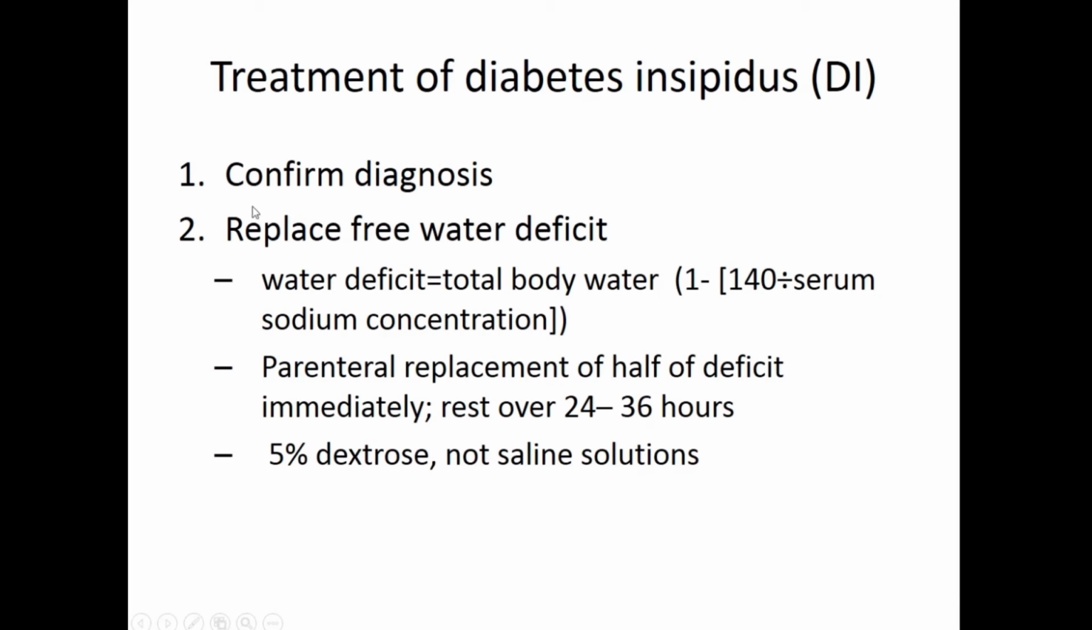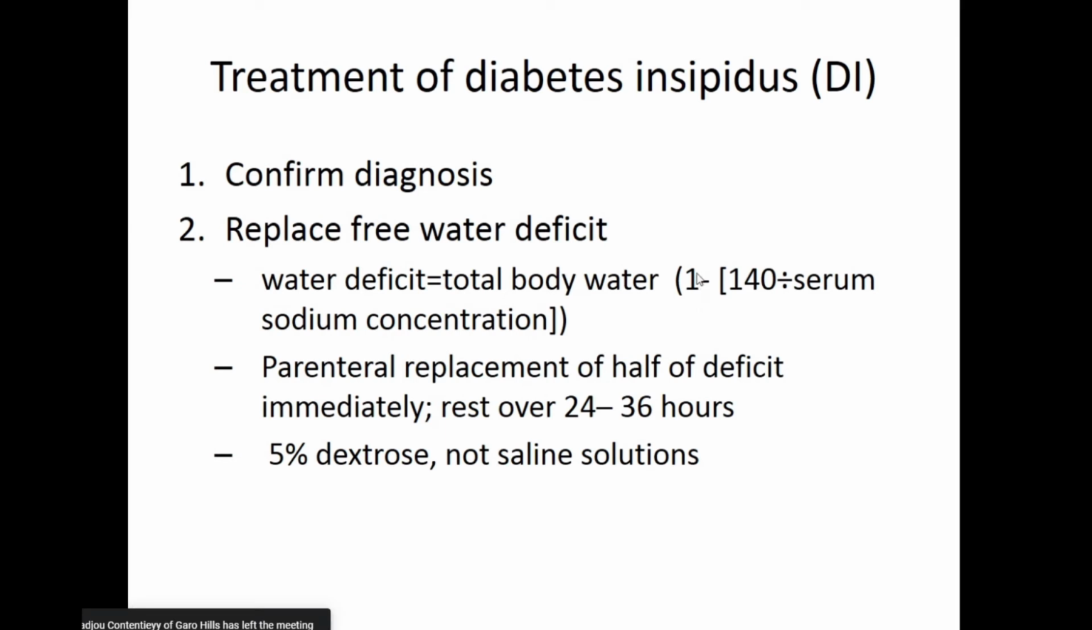Then what do you do? You correct the free water deficit. That is water deficit. Now again, in the previous hyponatremia, we saw the sodium deficit. Now here we calculate the water deficit because there is a loss of water. So how do you calculate this water deficit? Again, here's the same thing, the total body water. The total body water is nothing but 0.6 into body weight.